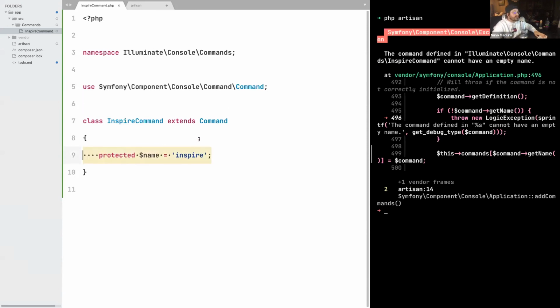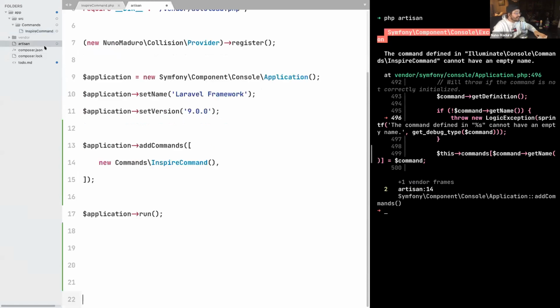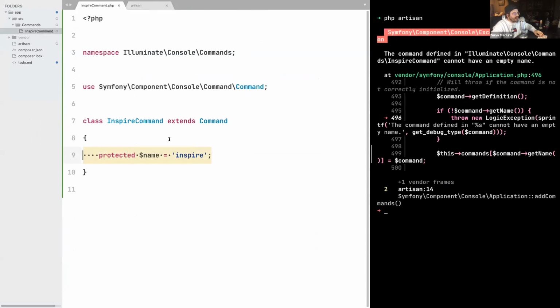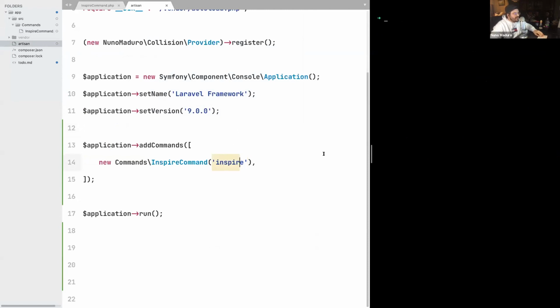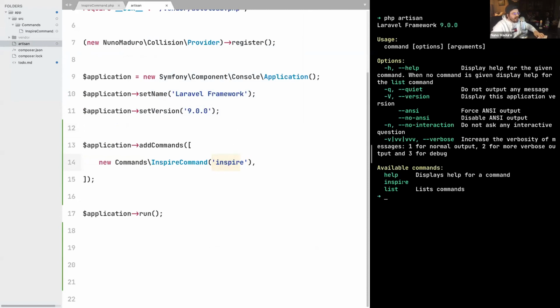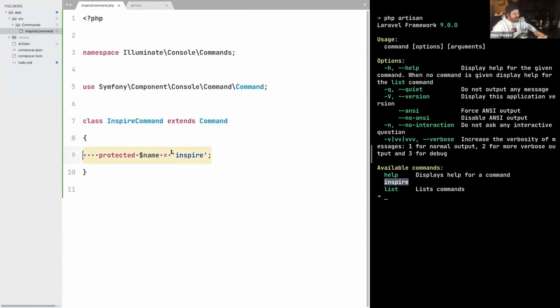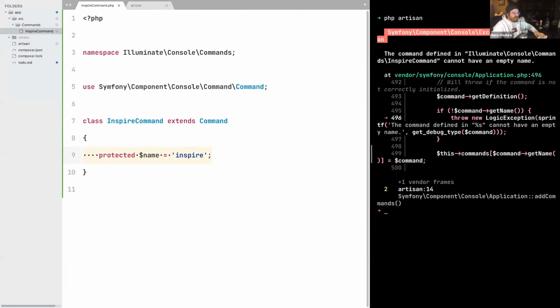And if you actually want to use the Symfony API, you need to go to your Artisan command, and then you need to pass the command name on the constructor of the command itself. This is an API that I don't want to use because I'm creating Artisan from scratch, and I would like to have this API to give a name to my InspireCommand. Once I pass the name here, I can already execute php artisan and the name appears. But again, I would like to not pass the name here and just be able to set it in the class. So if I type php artisan, I get the issue, and this will force me to create my own command class so I can provide this API.